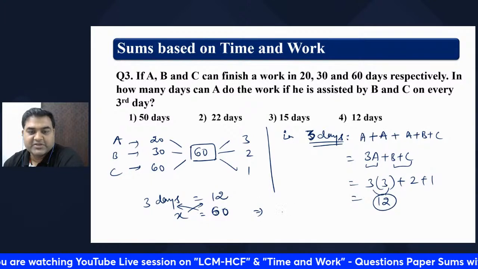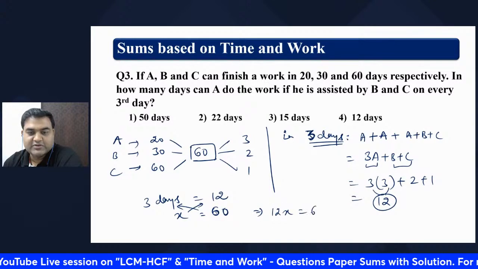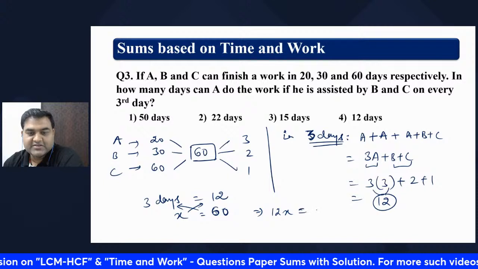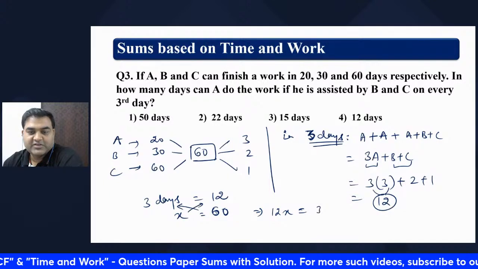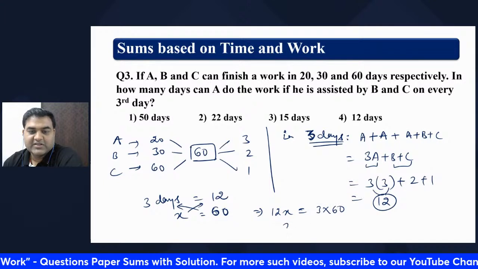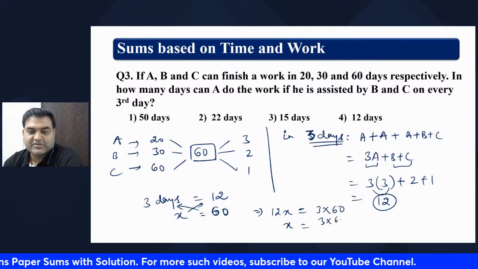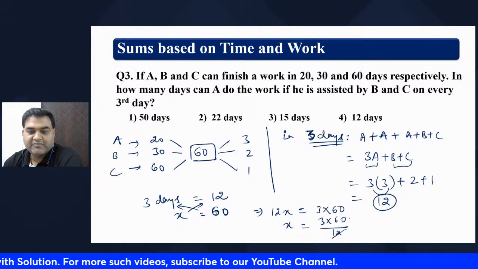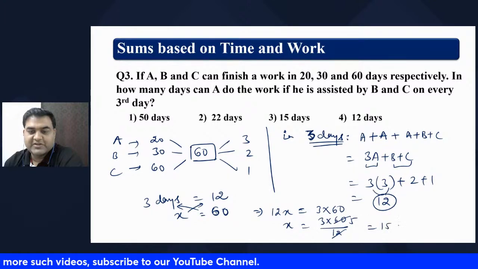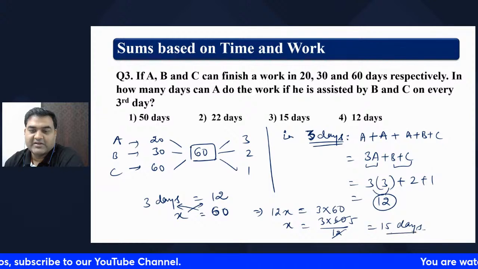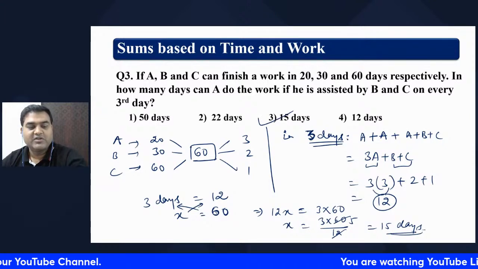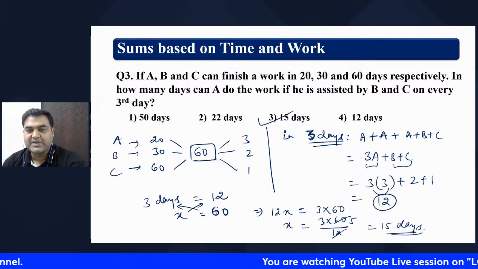That means cross multiplication, 12X is equal to 3 into 60. That means X is equal to 3 into 60 by 12. X is equal to 15 days is the right answer. Got it? Let me know if you have understood the explanation.